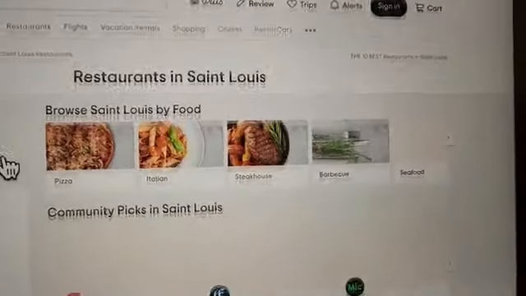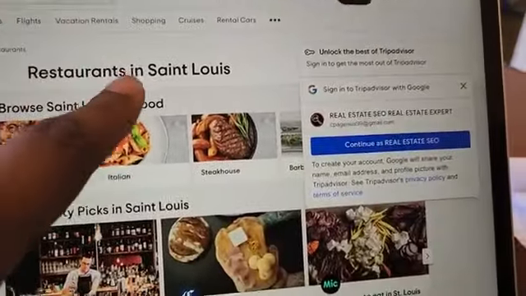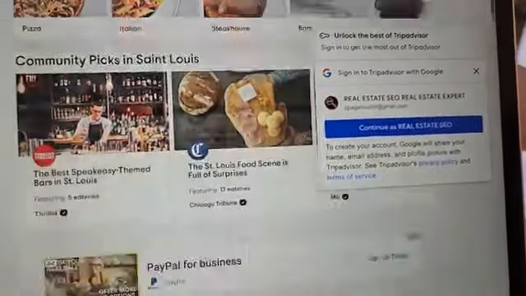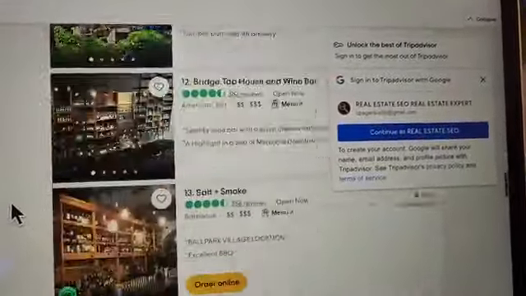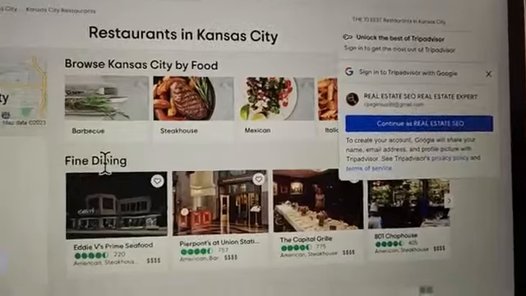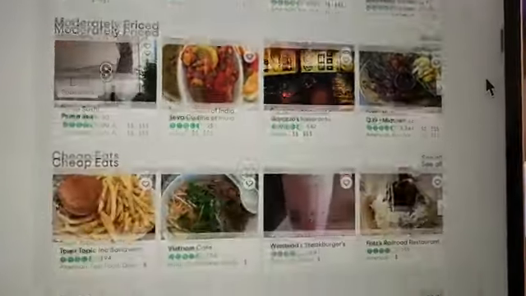Hold on, keep watching. I know attention spans. Okay, restaurants in St. Louis, browse St. Louis by food. So if you look at the pages, they're completely identical. All the content is the same. Why don't they get penalized? Because they're using programmatic SEO. Now, this is the St. Louis and the Kansas City page right here.